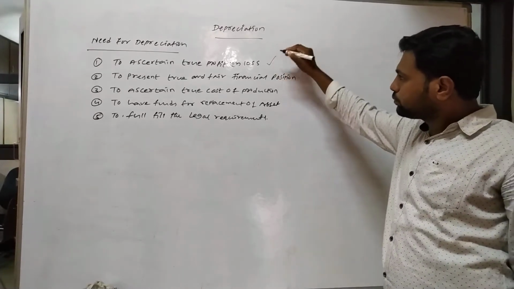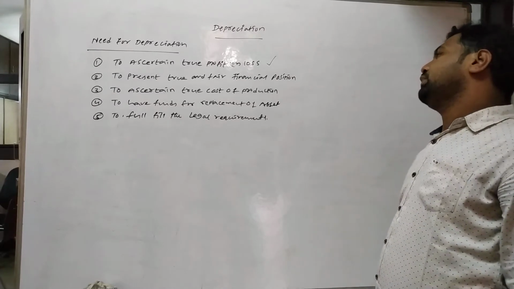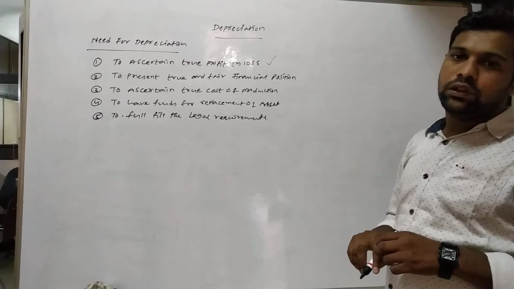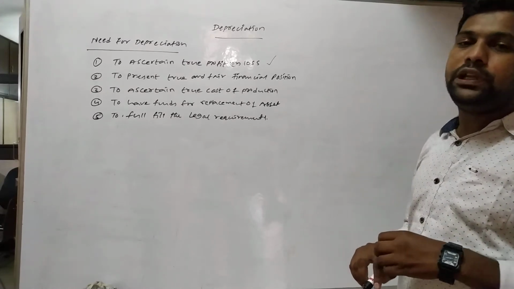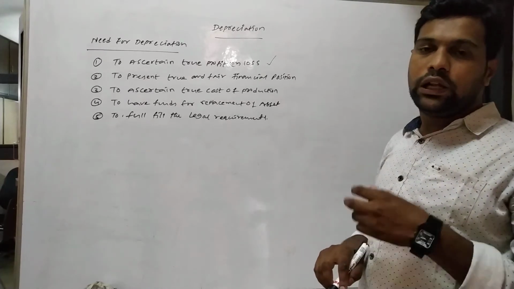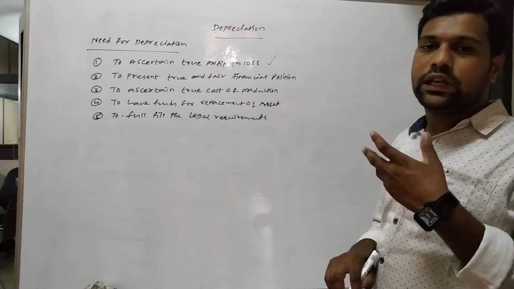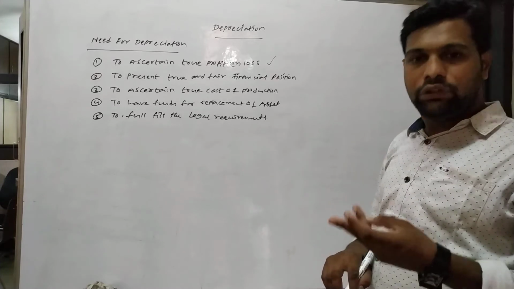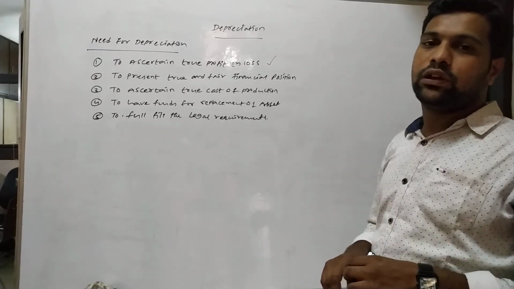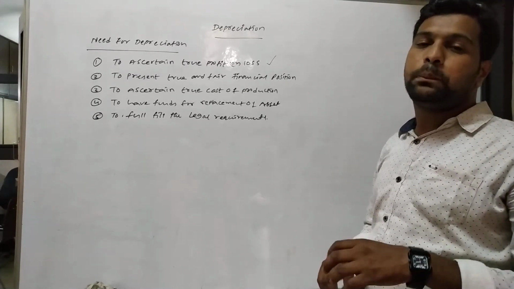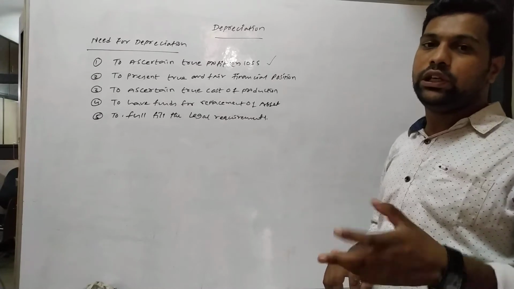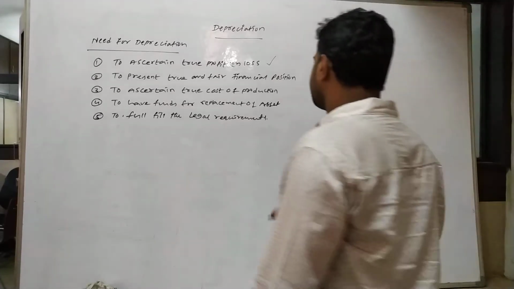Now first one, to ascertain the true profit or loss. The true profit or loss is ascertained only when the depreciation is debited to the profit and loss account, and other revenue expenses like salaries, wages, rent, etc., which are incurred for the purpose of earning income.